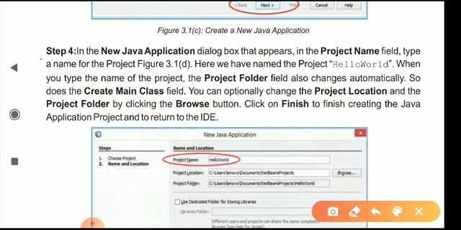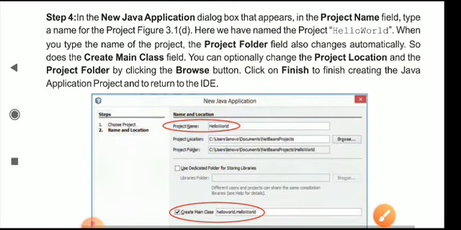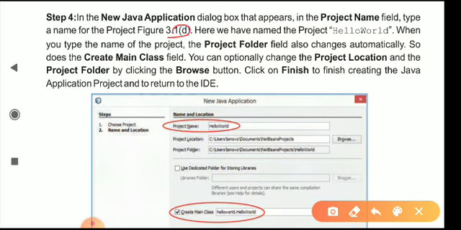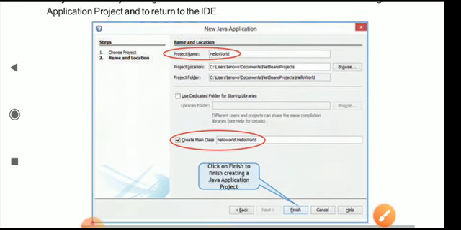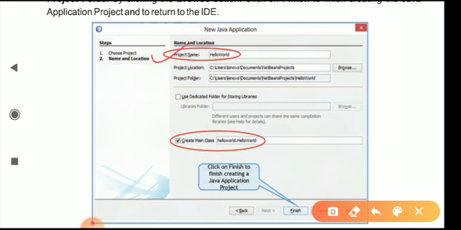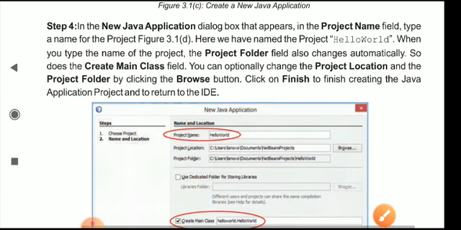Now we will move on to step 4. In the New Java Application dialog box that appears, in the Project Name field, type a name for the project, as shown in figure 3.1.